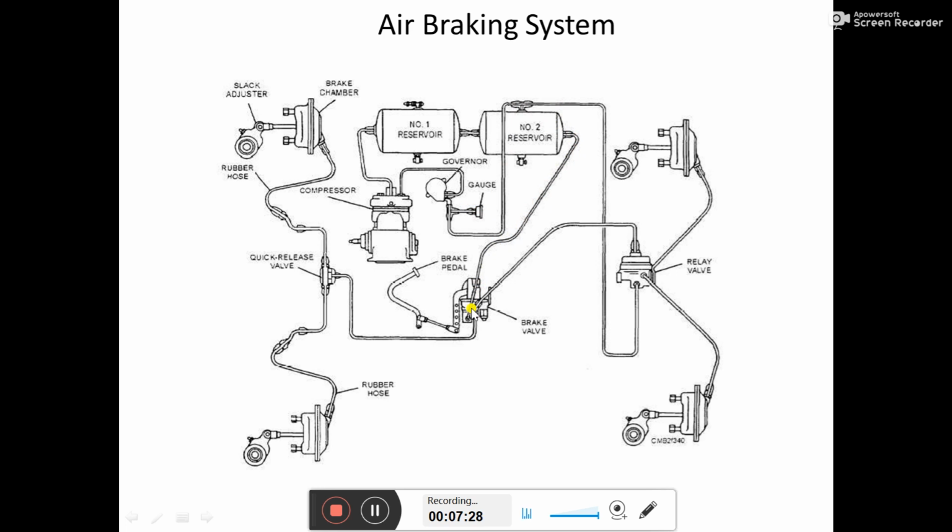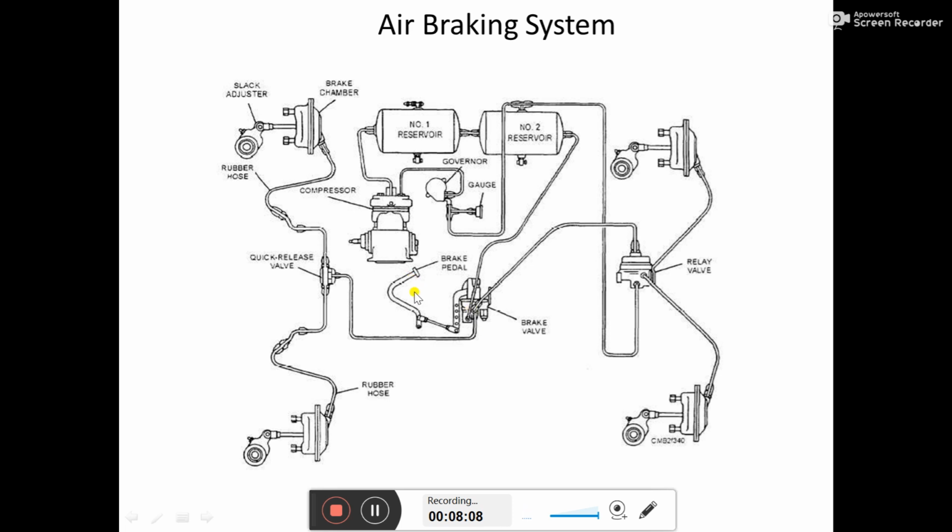There are two valves present in the driver cabin. One is a foot valve and another is a hand valve. The foot valve is normally used when the vehicle is in service, meaning when the vehicle is running on the road; for service purposes we use the brake pedal, the foot valve. And whenever the driver has to park the vehicle somewhere and is leaving his position, at that time for parking the hand valve is used.